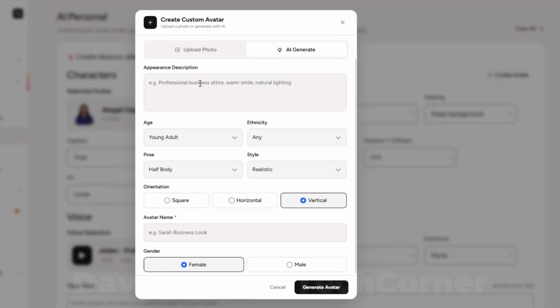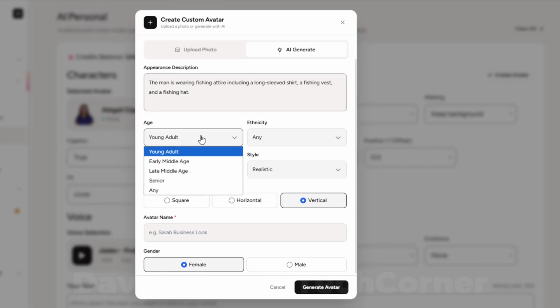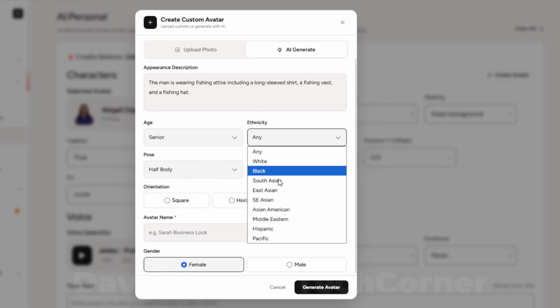Now on the AI generate option, we can literally create our own character. I think I mentioned that I enjoy fishing, so perhaps I wanted to get into the fishing niche and create a fishing related character. So I might say something like, the man's wearing fishing attire with a long sleeve shirt, a fishing vest, and a fishing hat. We can choose the age, and just to make it interesting, let's go with an older character. You can choose from a bunch of different ethnicities.